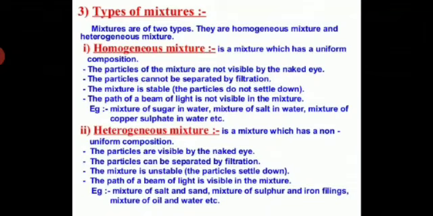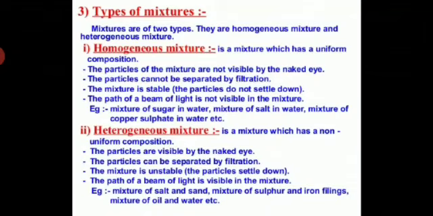Students, you can take the example of sugar solution. When you dissolve sugar in water, can you see a boundary between the sugar and water? No. So there are no visible or sharp boundaries between the various components of a homogeneous mixture. For example, sugar solution is a mixture of sugar in water. It is a homogeneous mixture. Any portion of this solution contains the same proportion of sugar and water. In this solution, we do not have any visible separate particles of sugar and water.